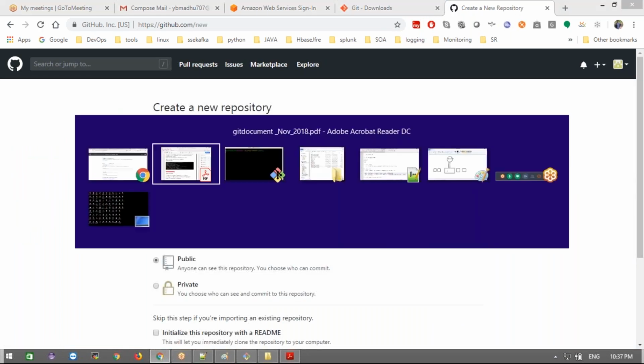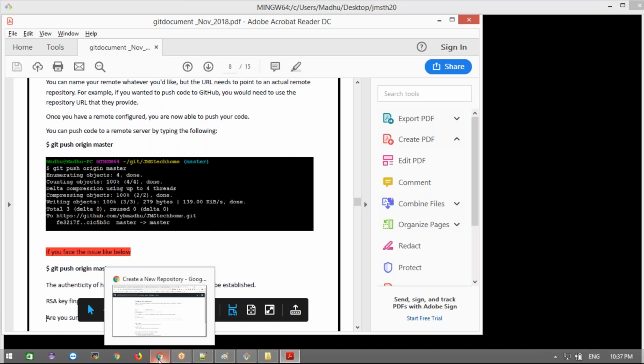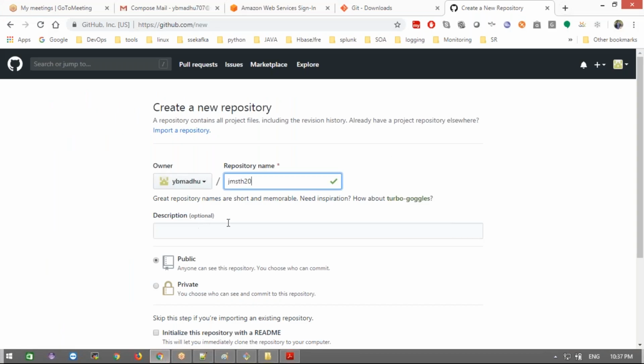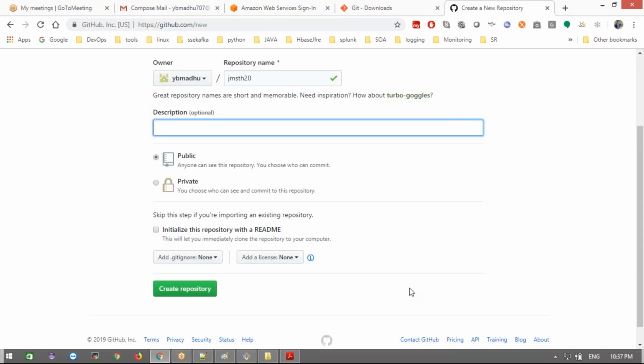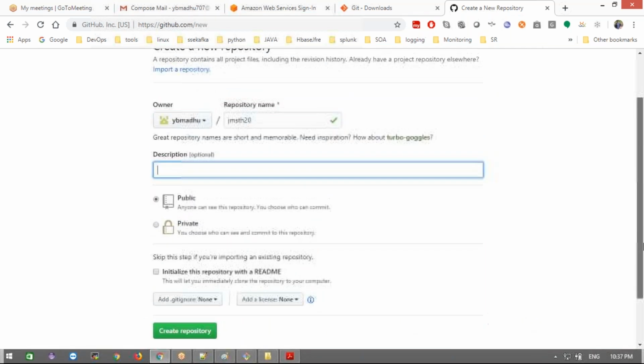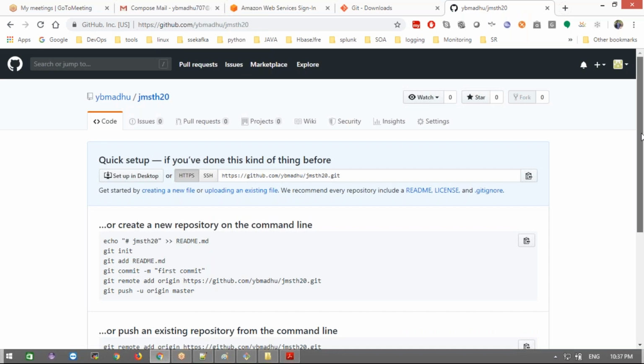Here, for the name, I use the project folder name, the same folder name: JMS TH20. I copy and paste the same folder name so that we can understand both are the same project. Even with a different name it will work, but the code should be understandable across the two projects. That's why we keep both the same. Don't change anything else here, and click create repository. It will create one empty repository for you.